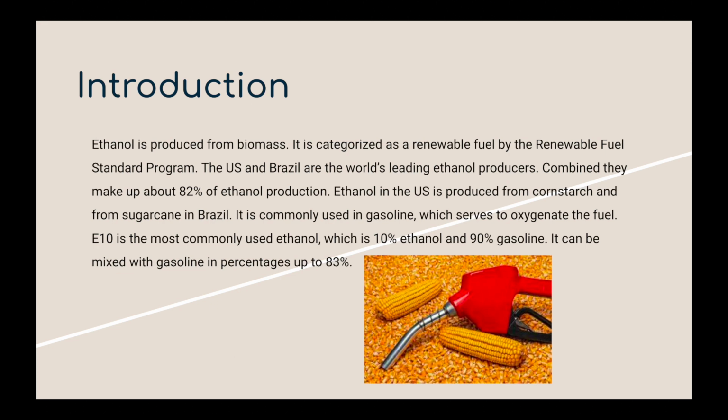Introduction. Ethanol is produced from biomass. It is categorized as a renewable fuel by the Renewable Fuel Standard Program. The US and Brazil are the world's leading ethanol producers. Combined, they make up about 82% of ethanol production. Ethanol in the US is produced from cornstarch and sugarcane in Brazil.